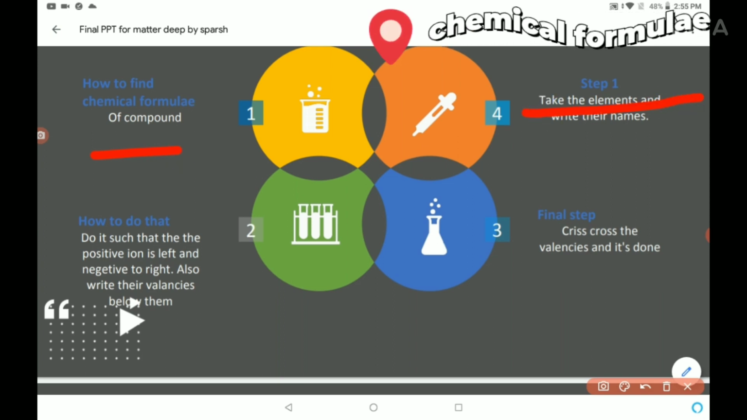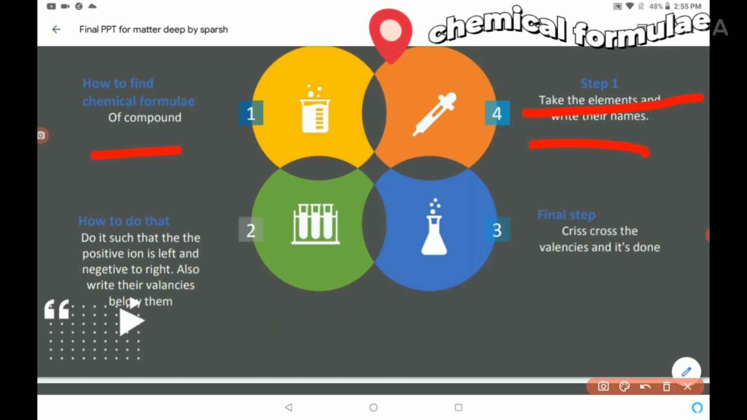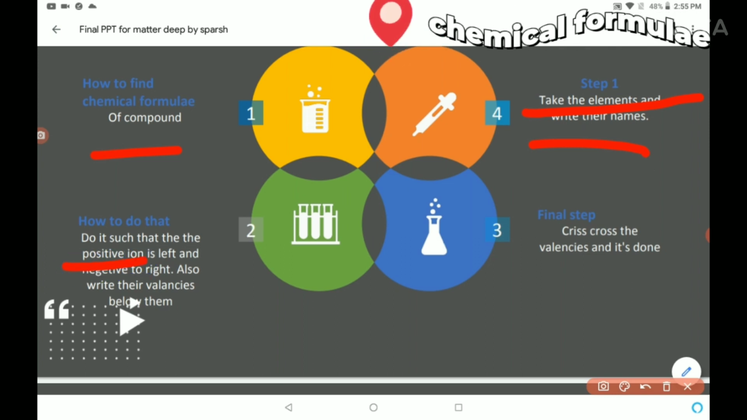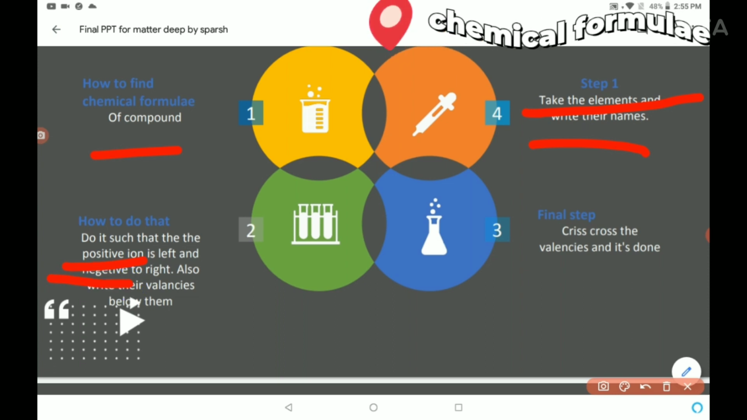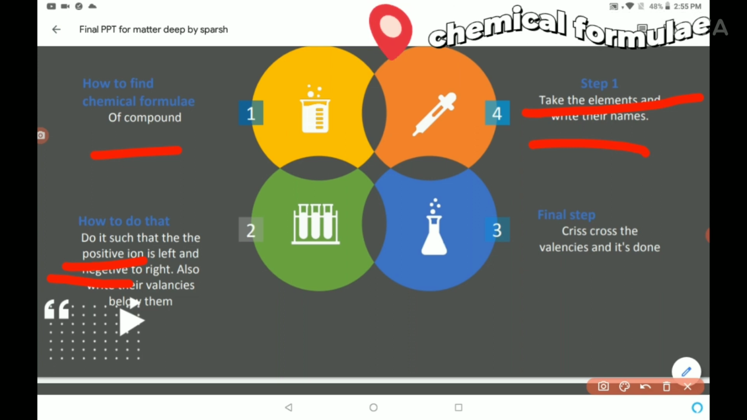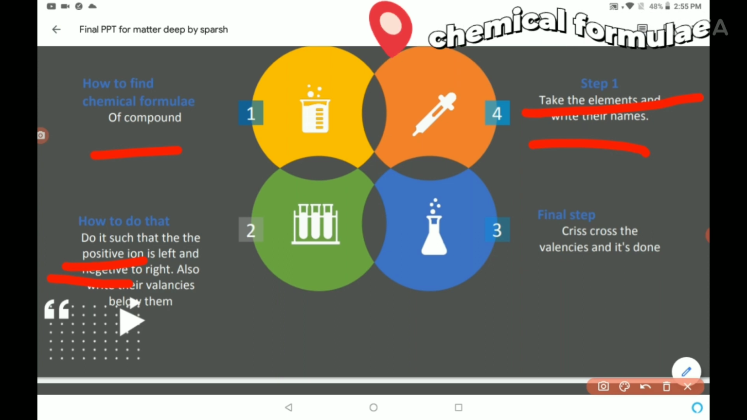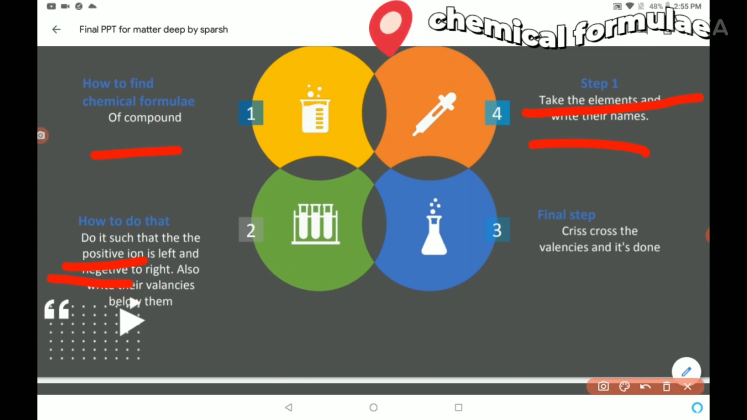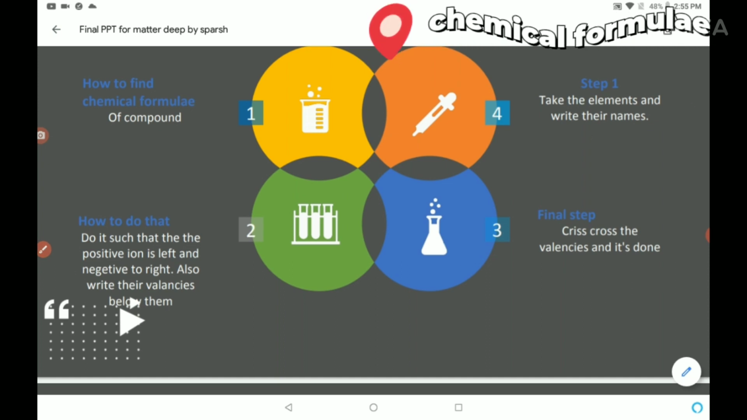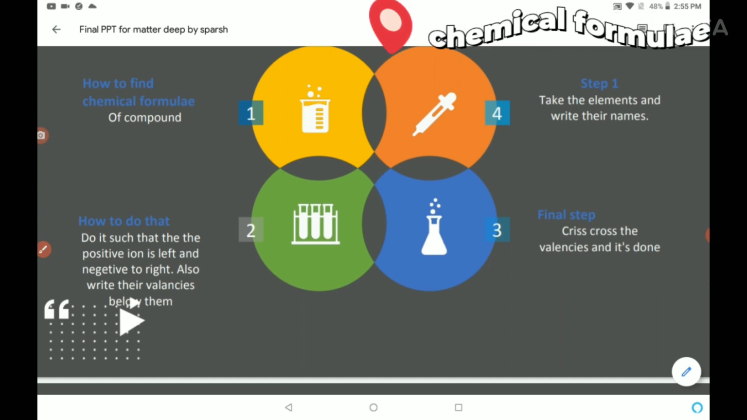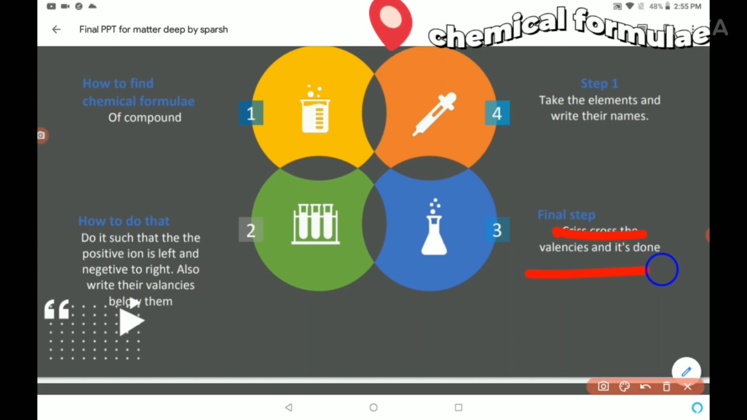Step 1: take the elements and write their names. Write in such a way that the electropositive ion and the electronegative ion are in a proper order. So the positive ion is to the left, my left is this one, and the negative ion is to the right, okay? And also their valency below them. So if you have written them on the top like this, you can see here, their valency should be below. Now what you do is finally crisscross the valencies.